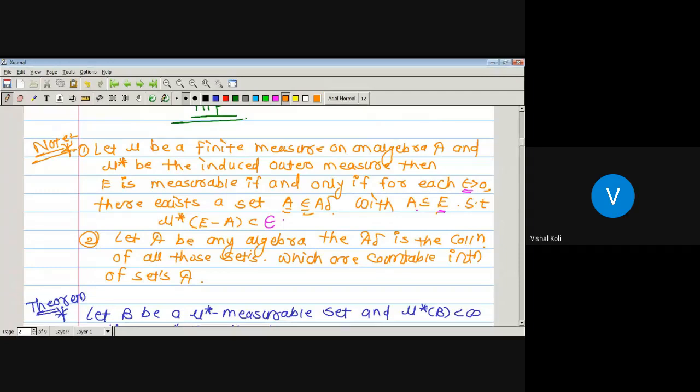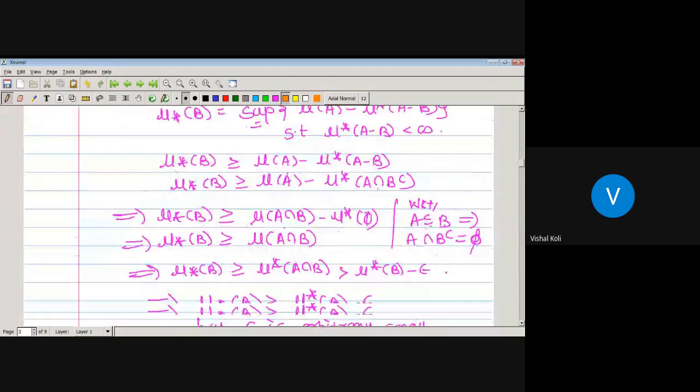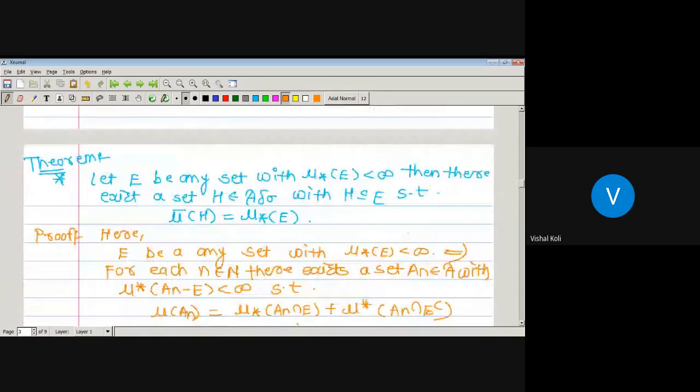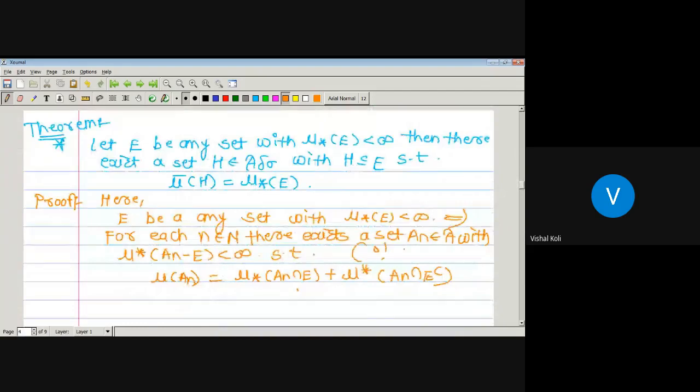That is, it is finite whenever A is a subset of E. But if E is a subset of A, then it is outer measure of A minus E less than epsilon. Okay, so here as outer measure of An minus E is finite, it means here E is a subset of An.